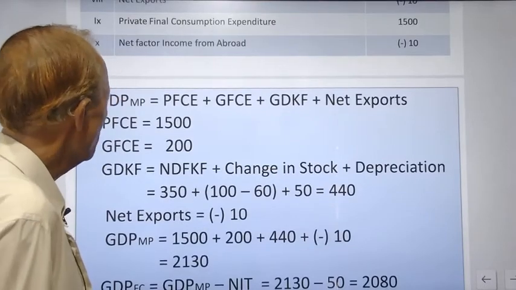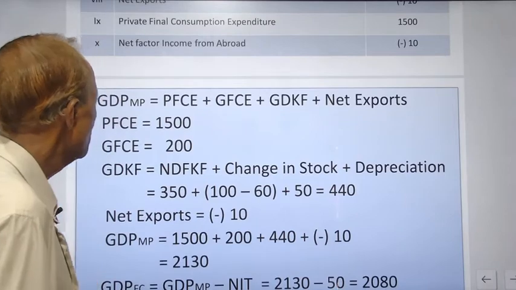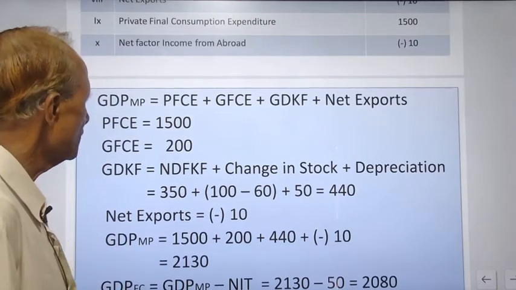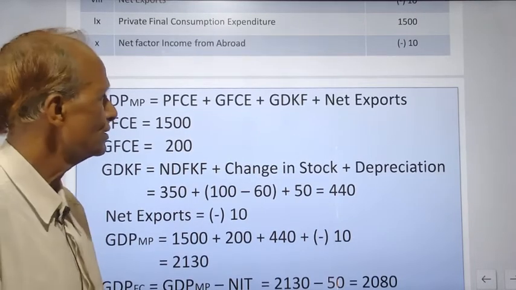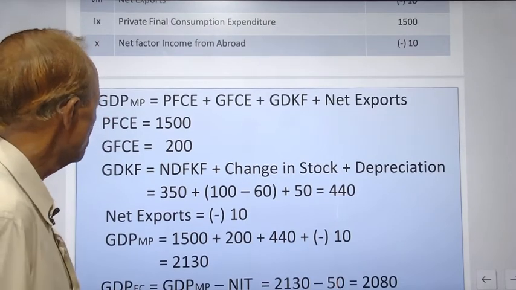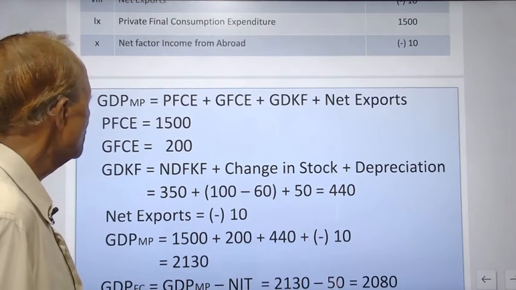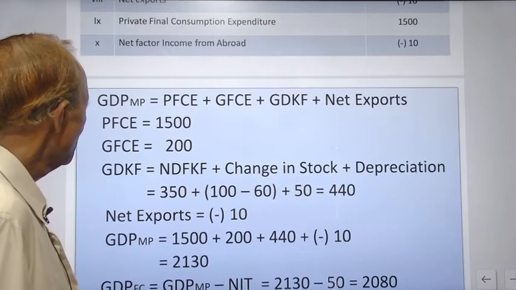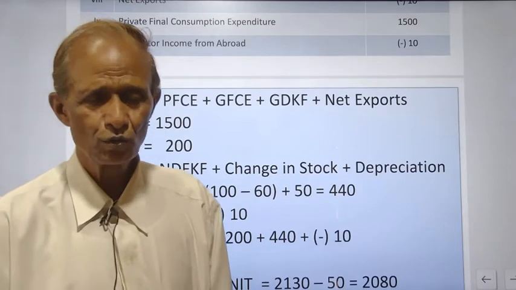Now if you want to calculate, your calculation will be GDP MP is equal to private final consumption expenditure PFCE plus GFCE plus GDCF plus net exports. Private final consumption expenditure PFCE is equal to 1500 crores. Government final consumption expenditure is equal to 200 crores.